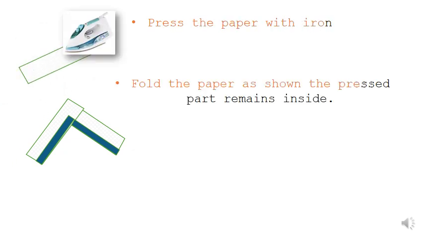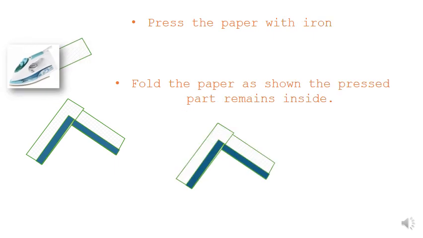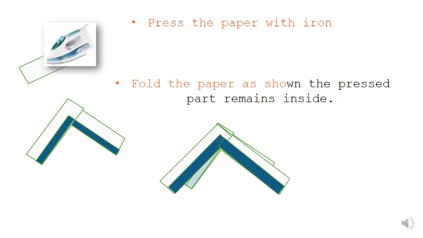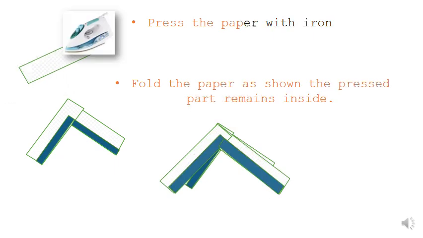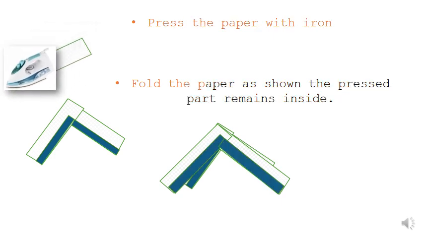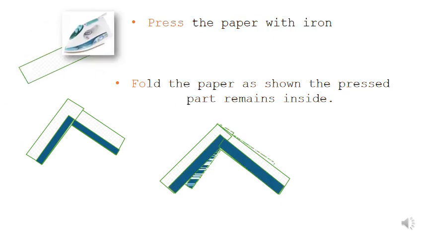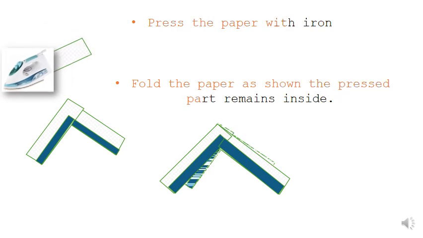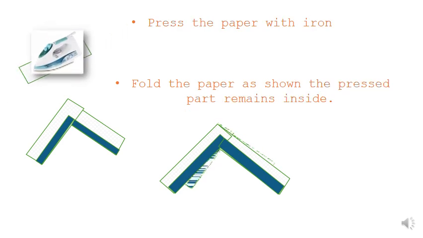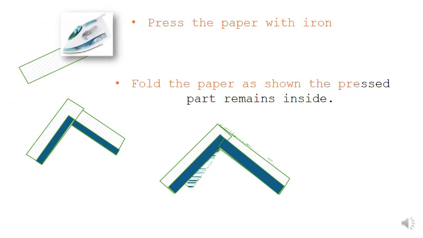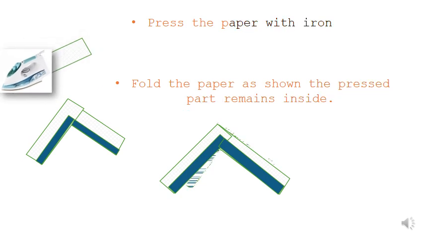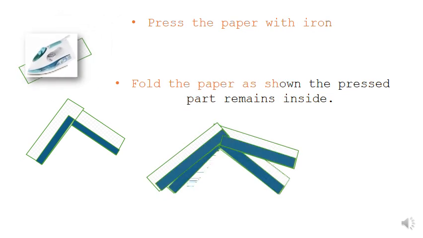Now, if you keep it like this, it has a similar charge. This particular paper will try to expand from this edge. You can see both ends of the paper, just like a gold leaf, will try to repel each other and it will expand.